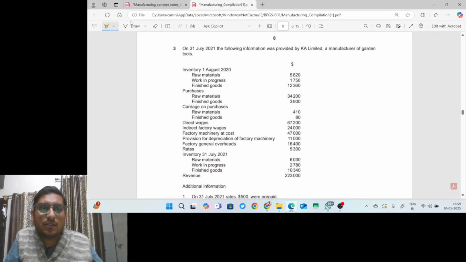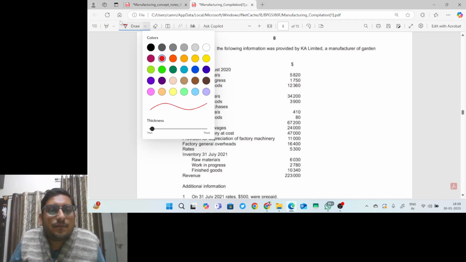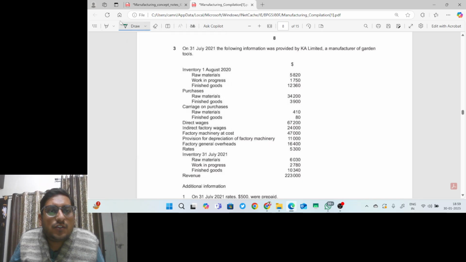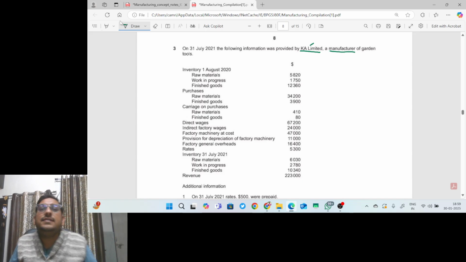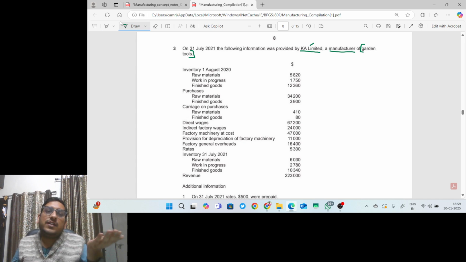So this is the question. On 31st July 2021, the following information was provided by KA Limited. Limited means what? Company. A manufacturer. That means KA Limited is a company who is a manufacturer of garden tools. Can I say garden tools he is manufacturing? That means it is an inventory.